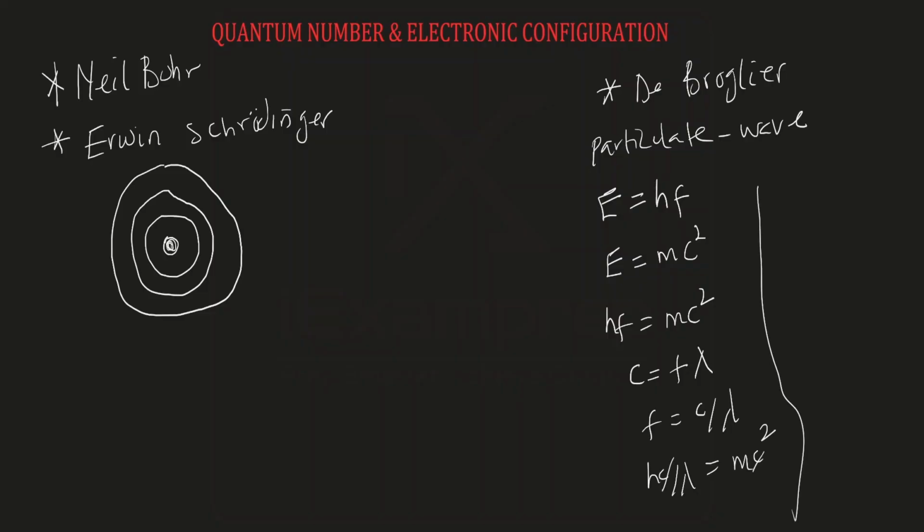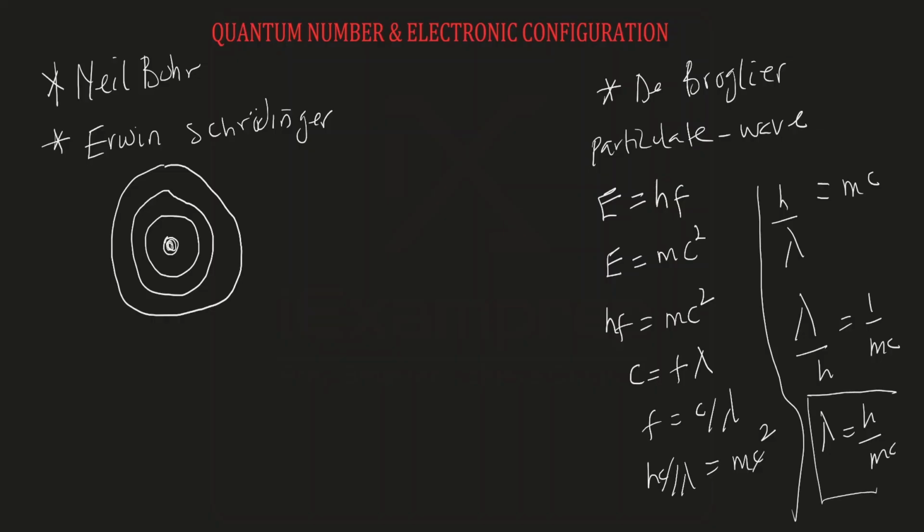We are going to be left with h over lambda equals mc. Then if you make lambda the subject of the formula, lambda over h will be equal to 1 over mc. Then if you multiply both sides by h, we have lambda equals h over mc. So note that this is the equation for calculating the wavelength of electron when it behaves like a wave.